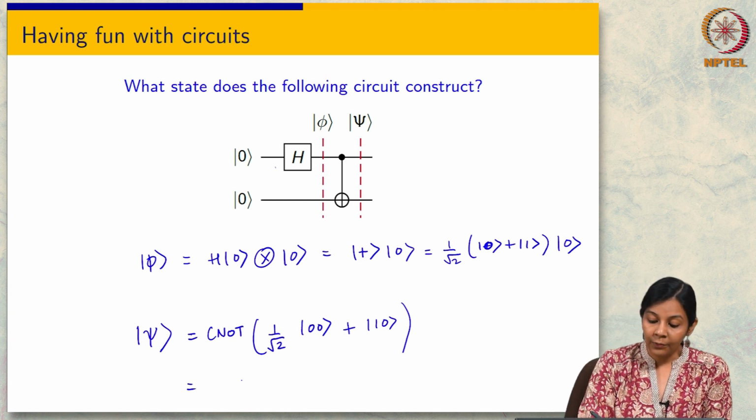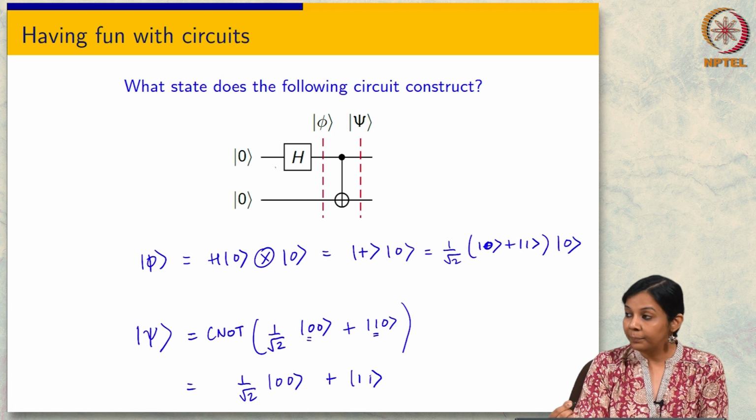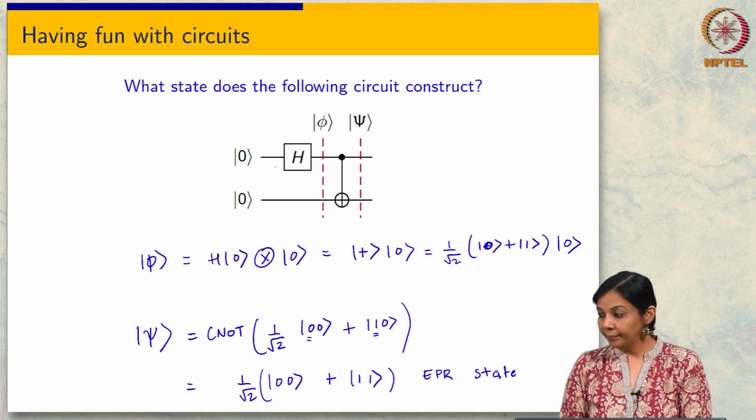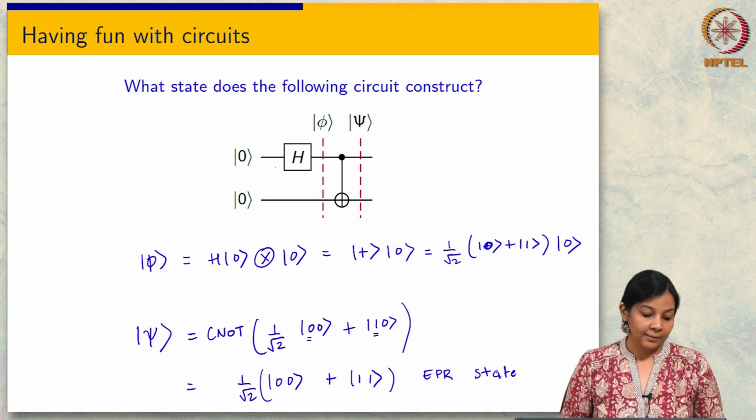So what is that going to be? Since the control bit is 0 over here, this is going to stay 0, and since the control bit is 1 over here, this will flip the output here. Okay, so I will get the EPR state. Any questions?